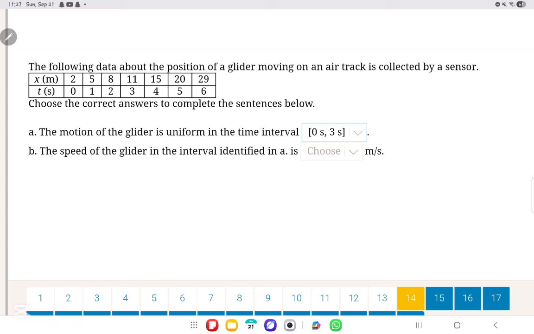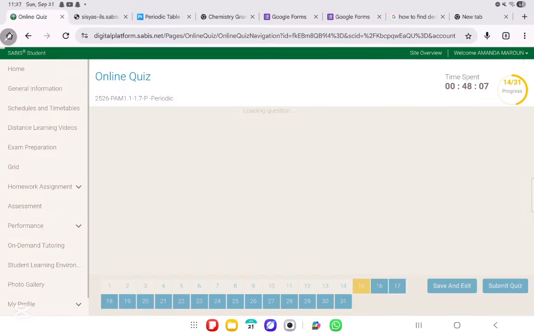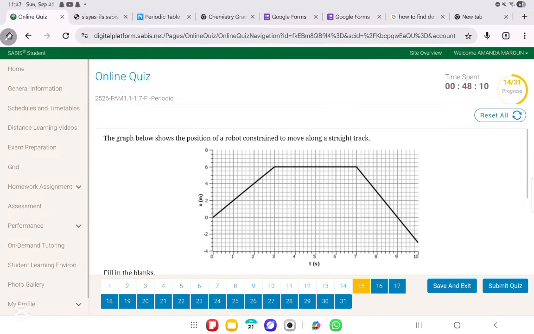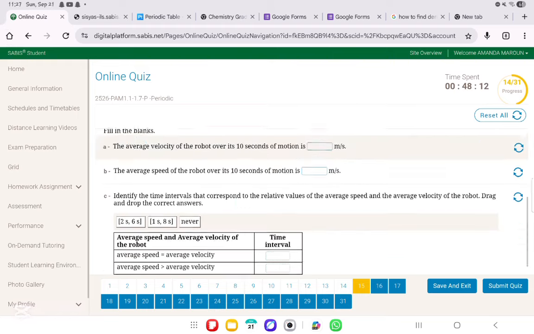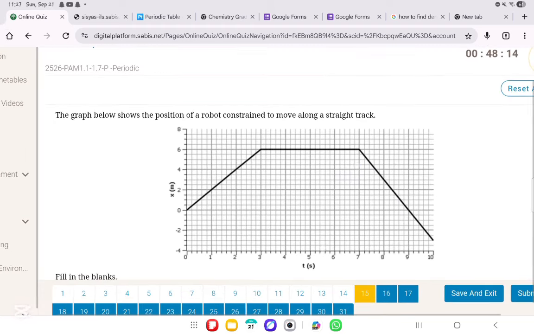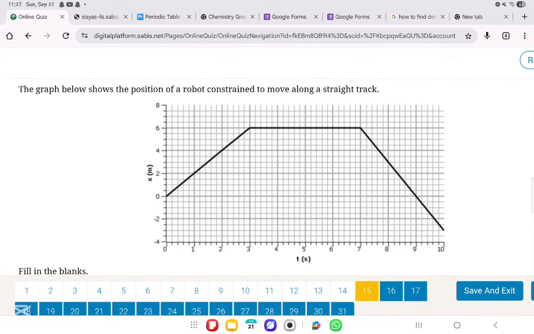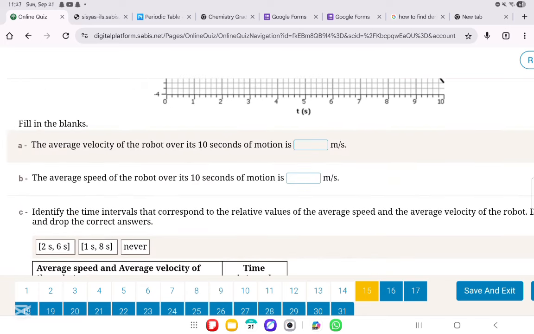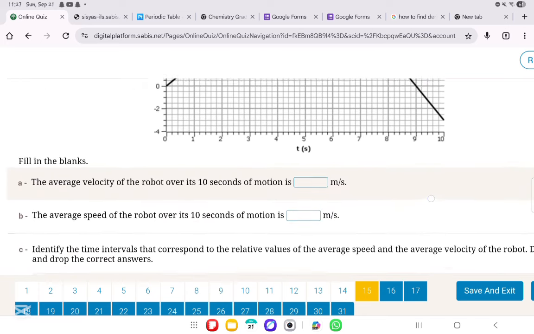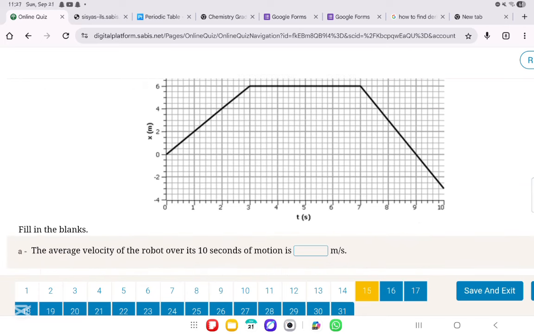Now, the speed of the glider in the interval identified in part A is what we found already, which was 3 meters per second. Perfect. Let's move on to the next question, question number 15. Okay, the graph below shows the position of a robot constrained to move along a straight track. The average velocity over its 10 seconds of motion. What's average velocity? It's the displacement over the time.